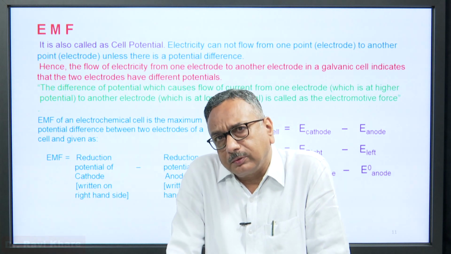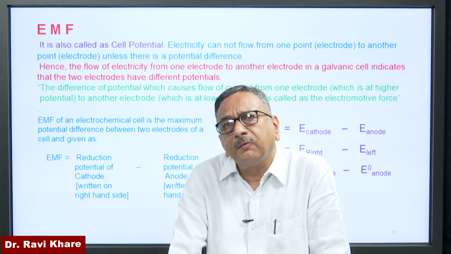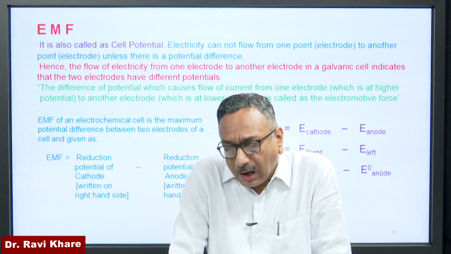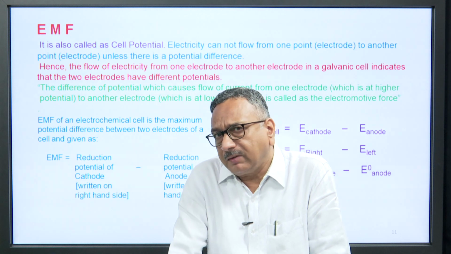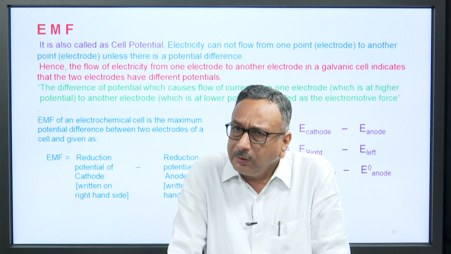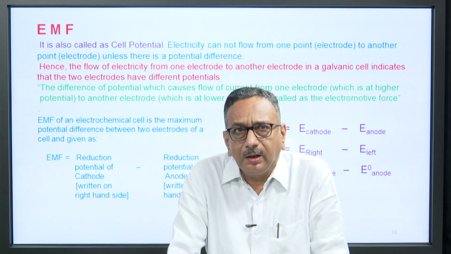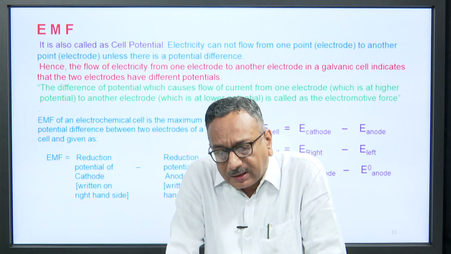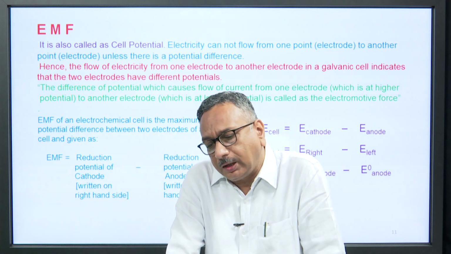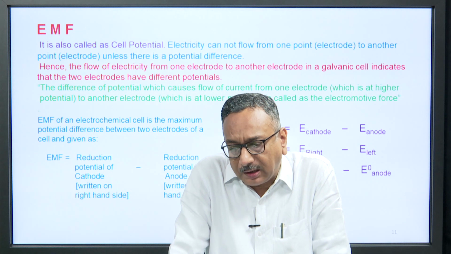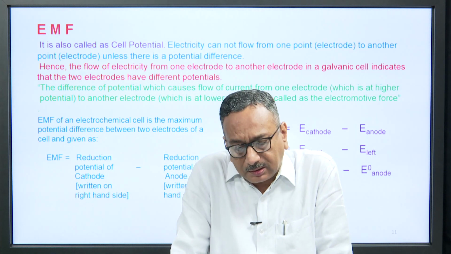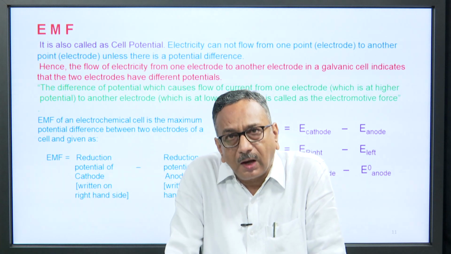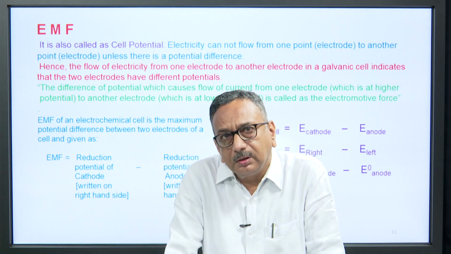Electricity cannot flow from one point or one electrode to another electrode unless there is a potential difference. If there is no difference of potential, no electricity will flow. Therefore, the flow of electricity from one electrode to another electrode in a galvanic cell indicates that the two electrodes have different potentials. This is the cause of electricity flow.